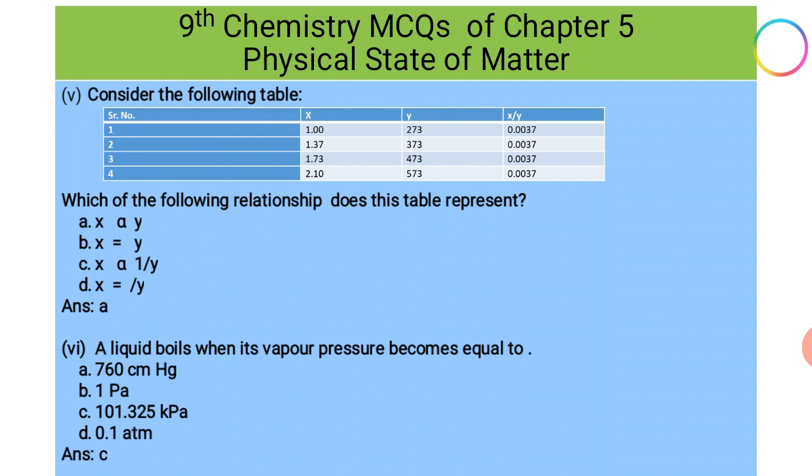So the correct option is C, because 101.325 kilopascal is the normal pressure of the air, or atmospheric pressure, and any liquid will boil when its vapor pressure becomes equal to atmospheric pressure, that is 101.325 kilopascals. So our option C is the correct option.